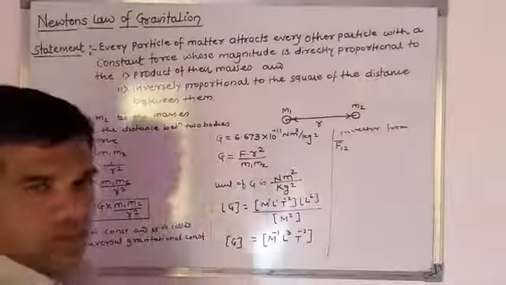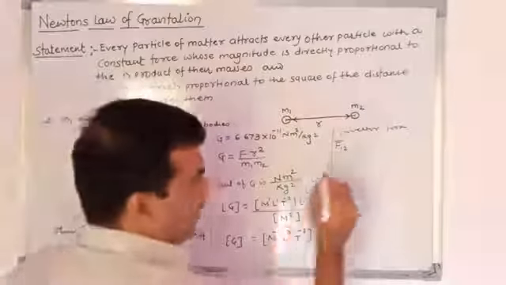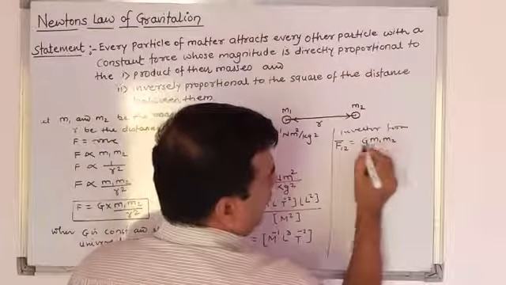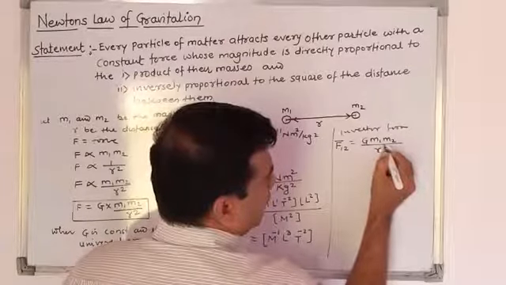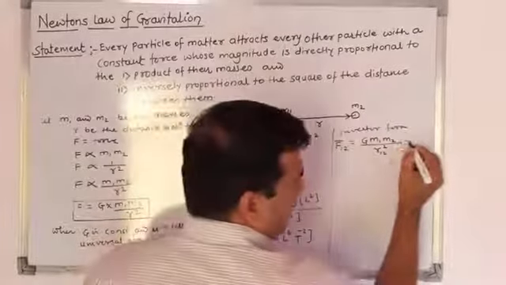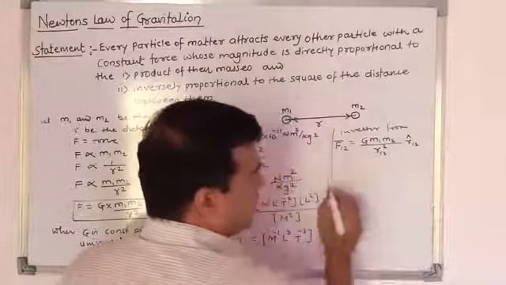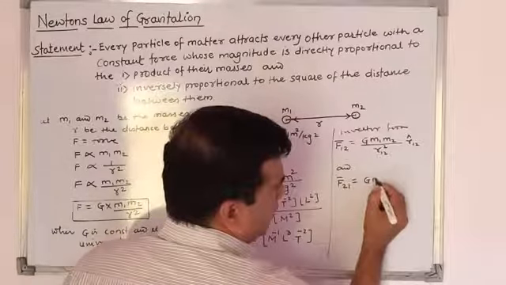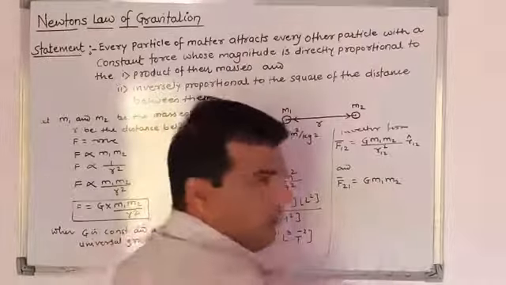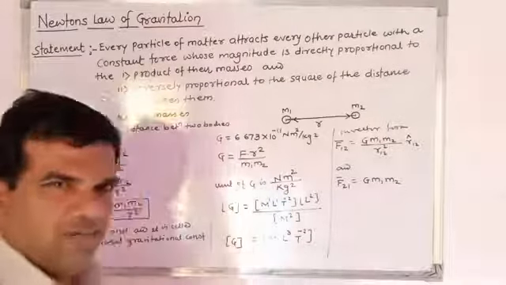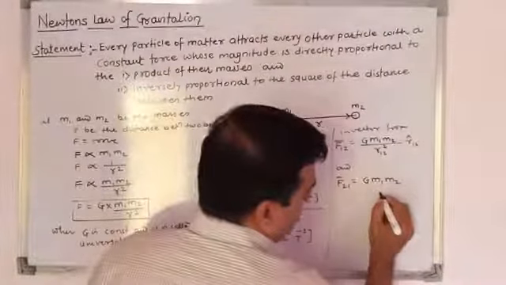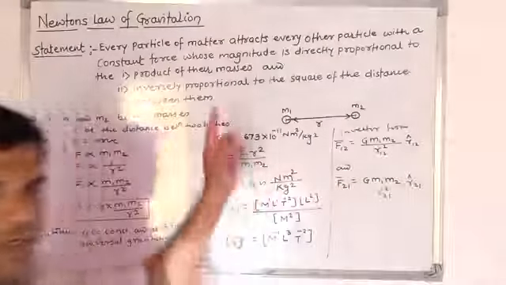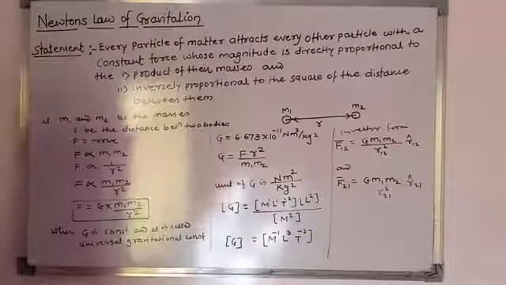F bar 12 means the force exerted by the second body on the first body is equal to G m1 m2 upon r12 square into r cap 12, and F bar 21 is equal to G m1 m2, because m1 and m2 are the magnitudes, therefore we can write m1 m2 or m2 m1 also, upon r21 square into r cap 21, and this is nothing but Newton's law of gravitation.